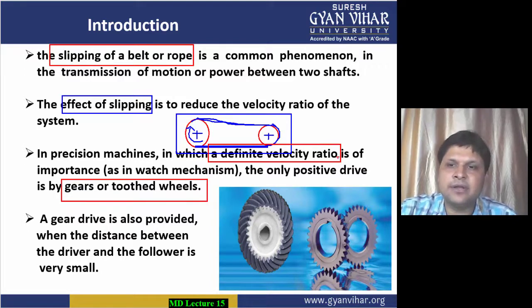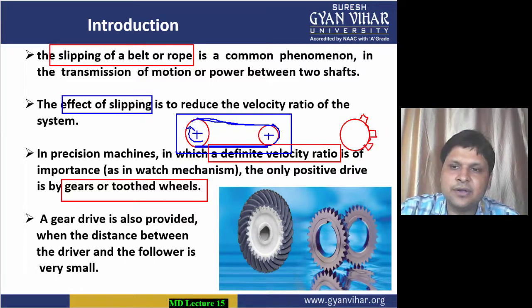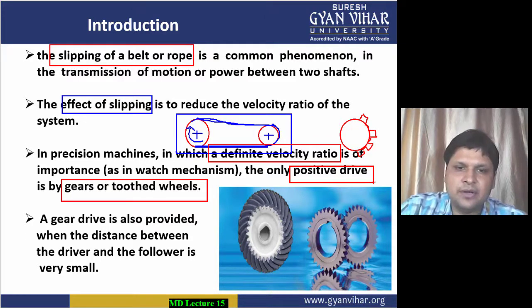What are gears? In gears you will see there are teeth on the outer periphery. So for gear drive we also use the word toothed wheels. For positive velocity ratio you will always need a gear drive or the toothed wheel drive. It is very important, as it provides the definite velocity ratio.